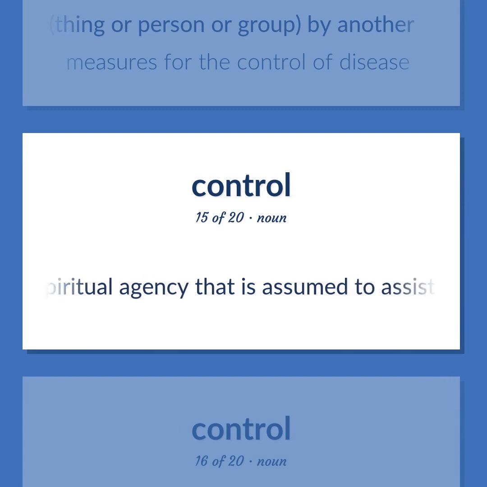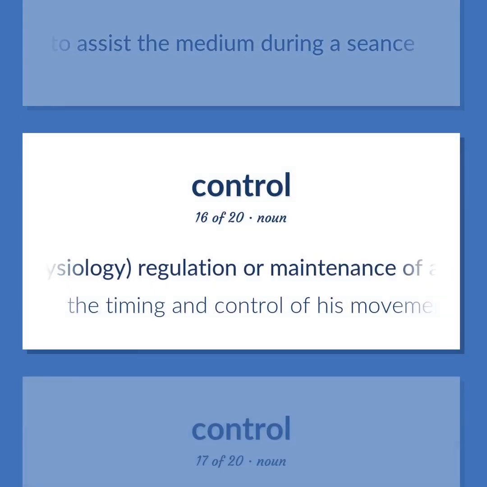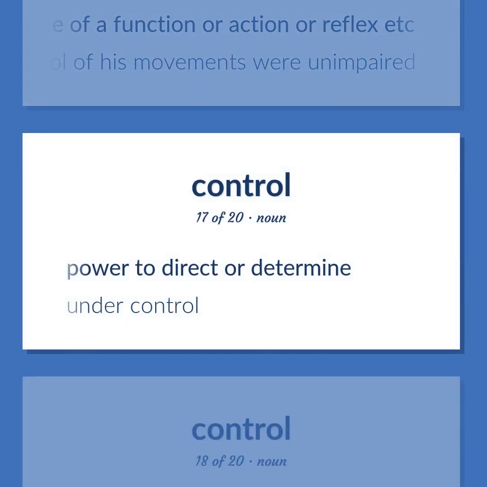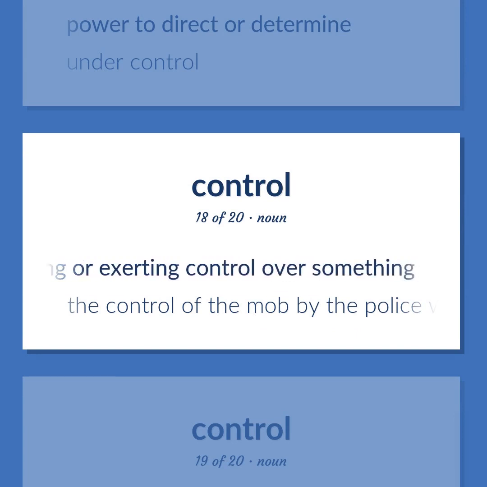A spiritual agency that is assumed to assist the medium during a séance. Physiology. Regulation or maintenance of a function or action or reflex, etc. The timing and control of his movements were unimpaired. Power to direct or determine. Under control. The activity of managing or exerting control over something. The control of the mob by the police was admirable.